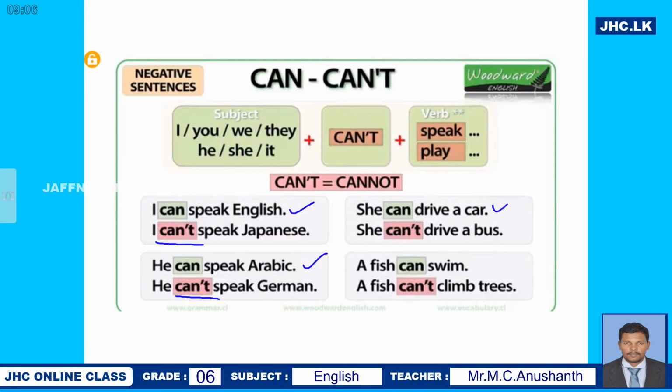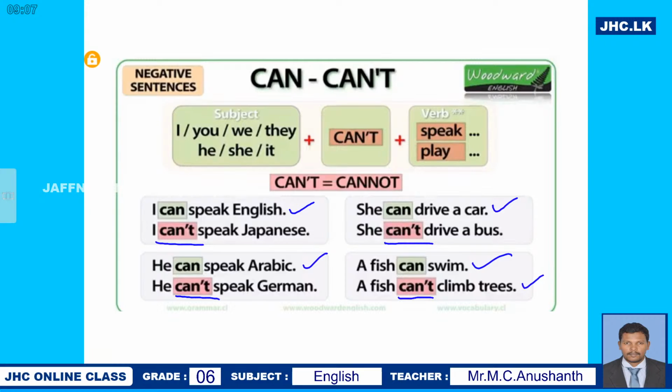She can drive a car, but she can't drive a bus. A fish can swim. A fish can't climb trees. It doesn't have the ability to climb trees. So in this situation, we use can't.